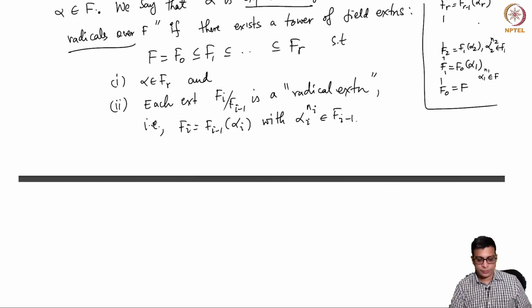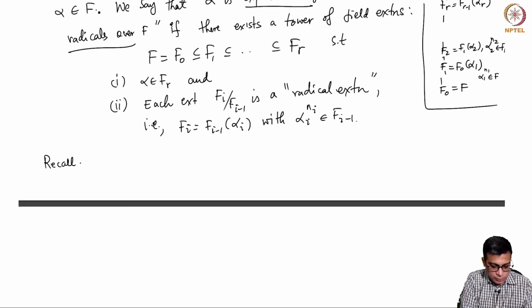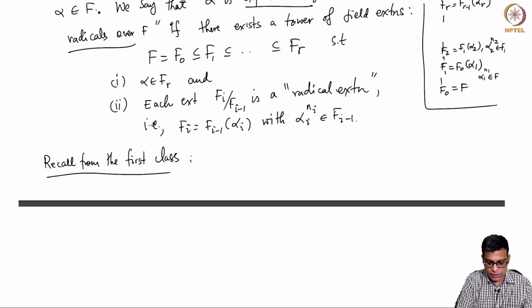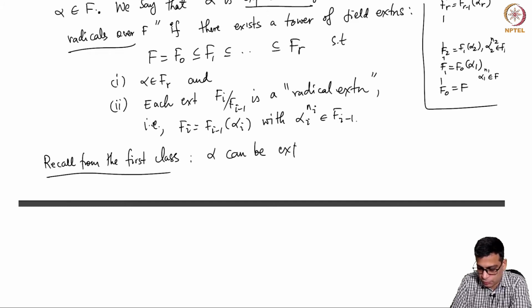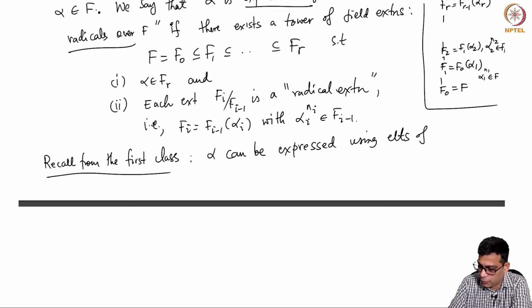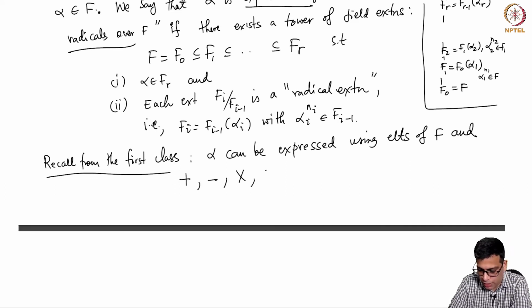So if you recall from the first class, in that language alpha can be expressed as a function using elements of F and addition, subtraction, multiplication, division and radicals.